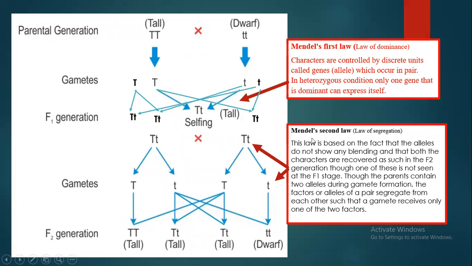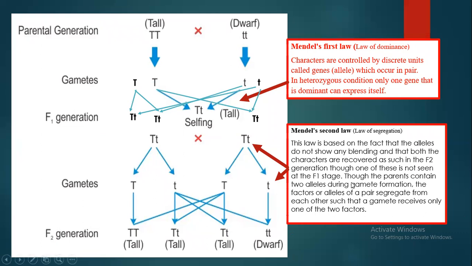Now, Mendel's second law, the law of segregation. This law was based on the fact that the alleles do not show any blending. The alleles which were present did not fuse, and their expression does not fuse with each other. They maintained their identity and were passed from one generation to another.